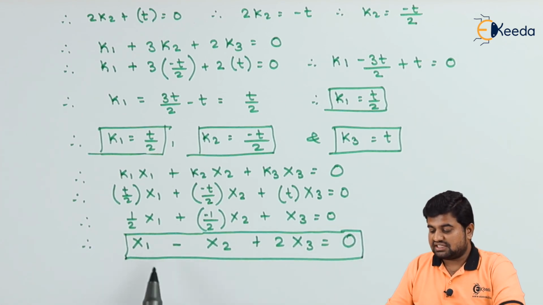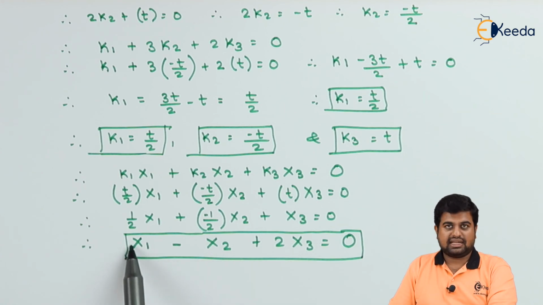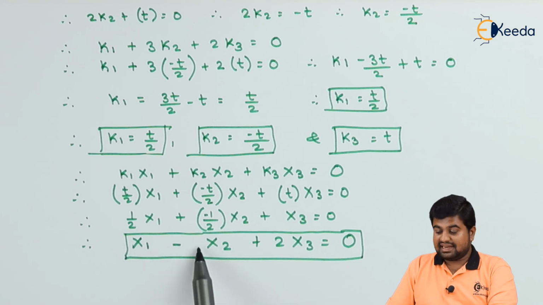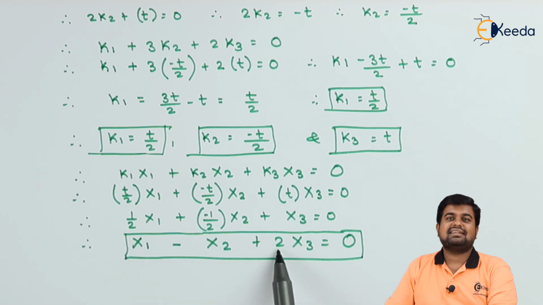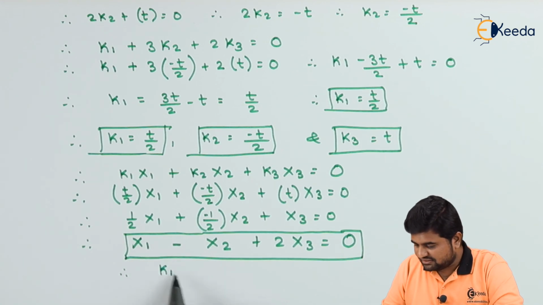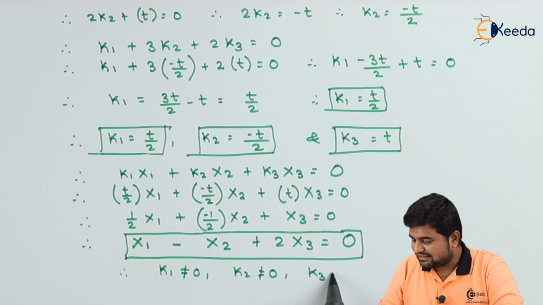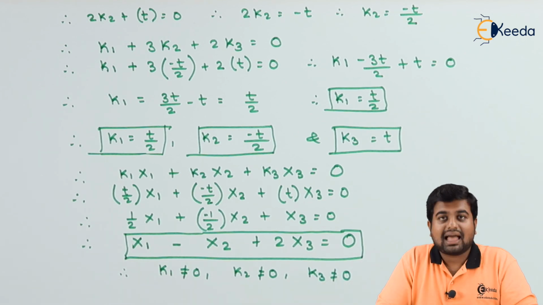Now the value of K1 you can say that is 1, K2 is minus 1 and K3 is equal to 2. So therefore K1 is not equal to 0, K2 is not equal to 0 and K3 is not equal to 0, and therefore we can say these given vectors are linearly dependent on each other.